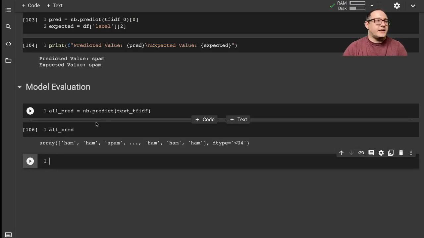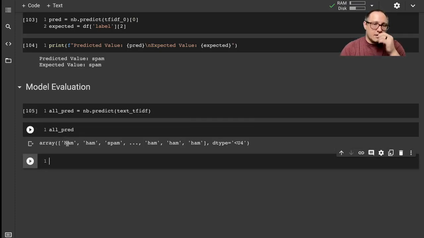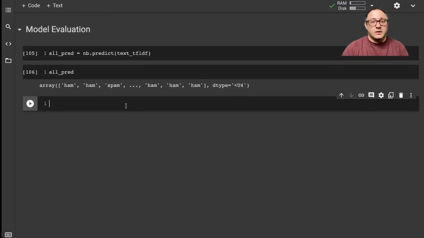Again, you see that it gives us back an array of whether it's ham or spam. We can go on and use the classification report to see exactly how we did. So let's do that as well. From scikit-learn dot metrics, we want to import our classification report.